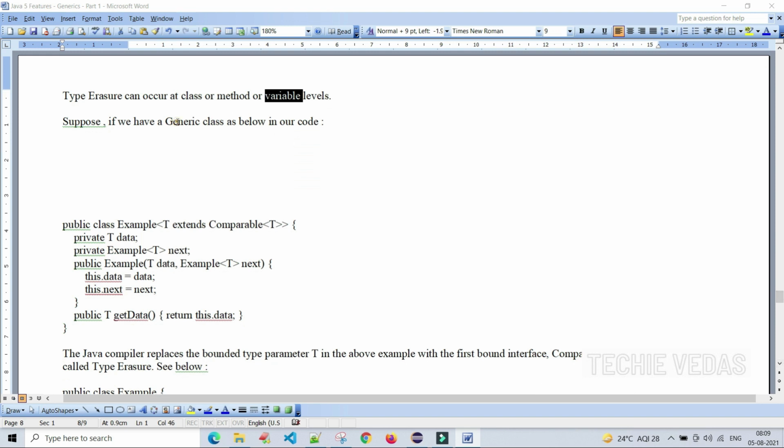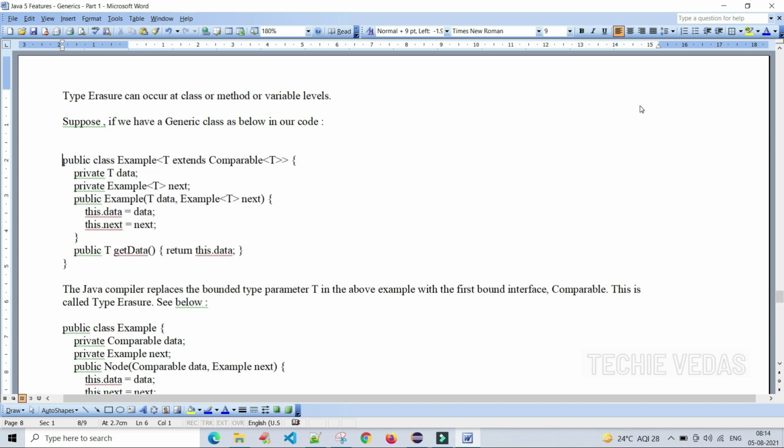Suppose we have a generic class as below in our code, let's see how to handle it. See the example here. Public class Example, this is the generic class because we are using this type parameter. The parameter is T, it extends Comparable<T>. See, we have used extends in the type parameter, which is nothing but an upper bounded wildcard.